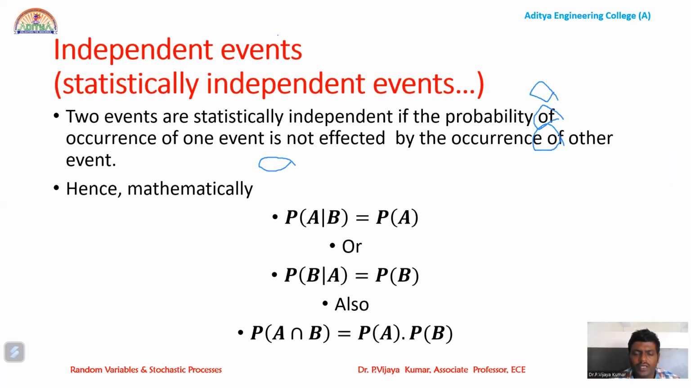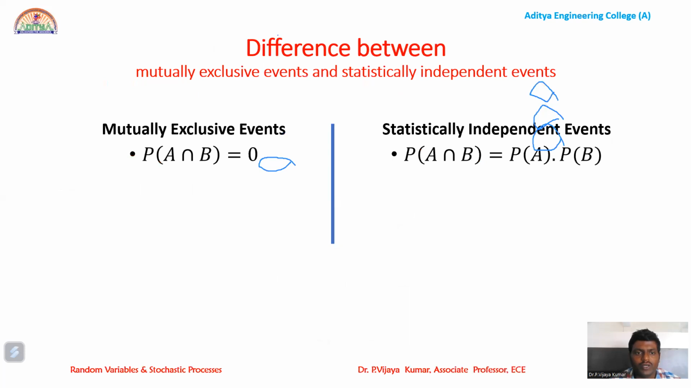When the events are independent, the conditional probability will become the event probability. You can see here P of A given B will be P of A. As per the definition, P of A given B is P of A intersection B by P of B. But P of A intersection B is P of A into P of B, so P of B cancels out. So P of A given B will become P of A. The conditional probability will become the event probability.